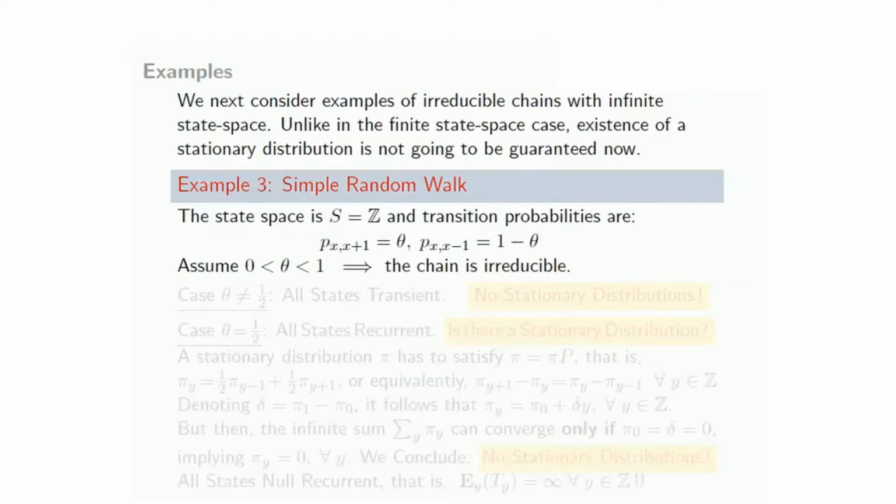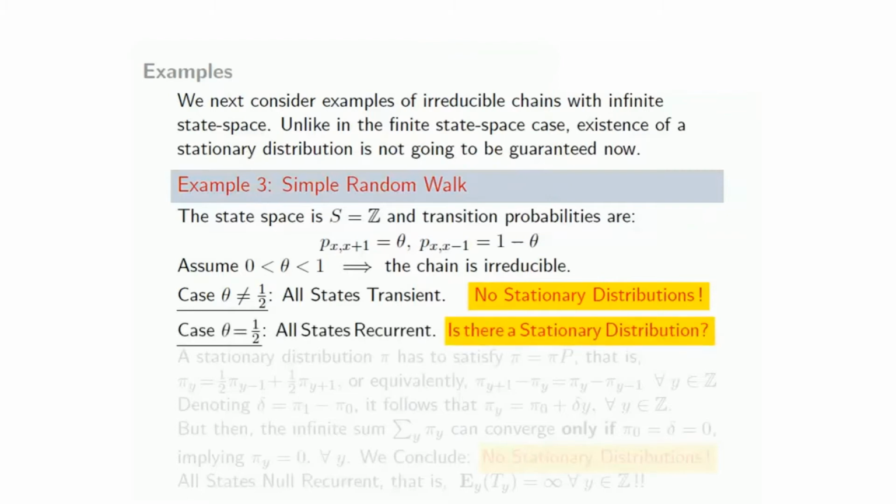So what about recurrence, transience, etc.? As we have seen already, if the transition probability theta is not equal to half, in that case all states are transient. So therefore in that case there are no stationary distributions, so we don't have to worry about that case at all. We already straight away conclude that there is no stationary distribution for the chain in case theta is not half. So the only case to be examined is the case when theta is half, that is the symmetric simple random walk.